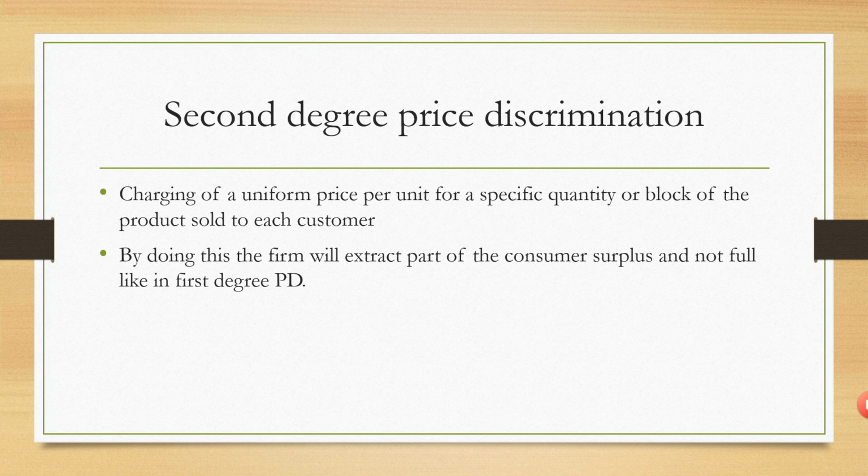Second degree price discrimination is charging a uniform price per unit for a specific quantity or block of the product sold to each customer. By doing this, part of the consumer surplus can be extracted by the producer. The best example for second degree price discrimination is railways charging different prices to customers traveling in first class AC, second class AC, third class AC, and sleeper class.